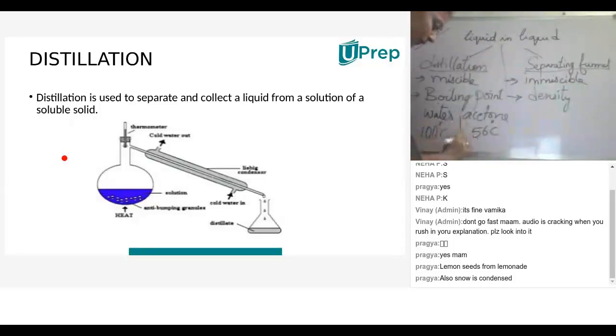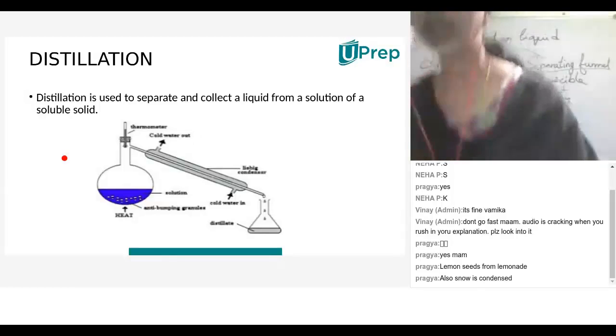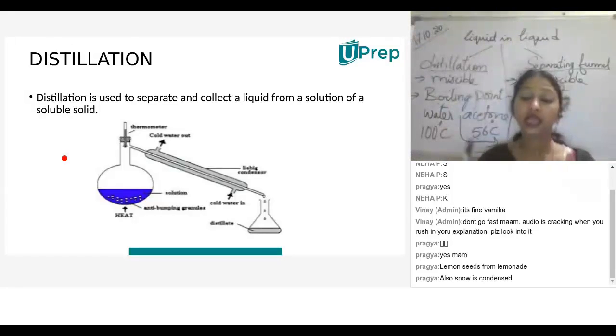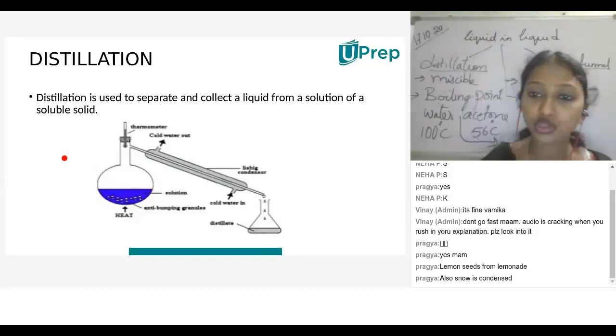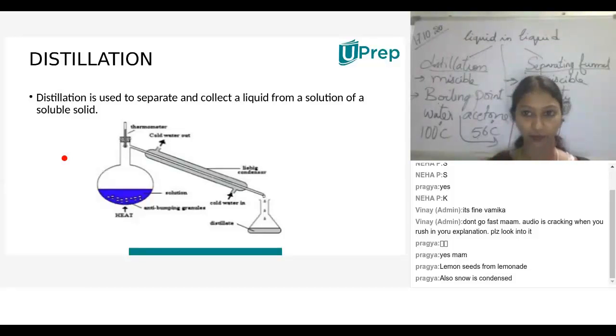So this will separate first by using a condenser. The condenser is used so that when this liquid attains its boiling point and converts to vapor, we get liquid back. We don't want any gas, we want liquid. So this condenser is there. You can see the condenser here.